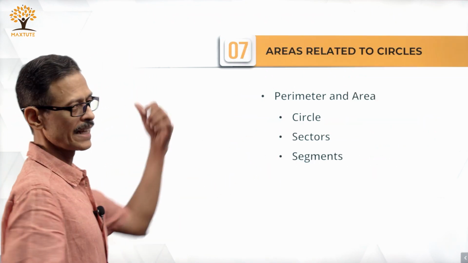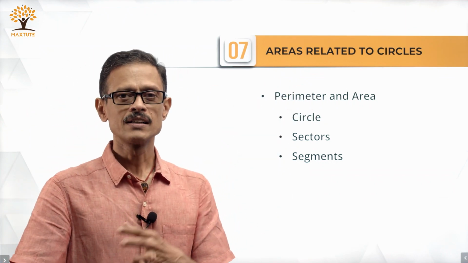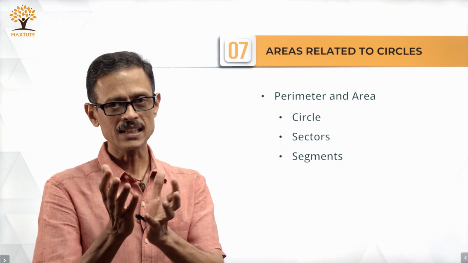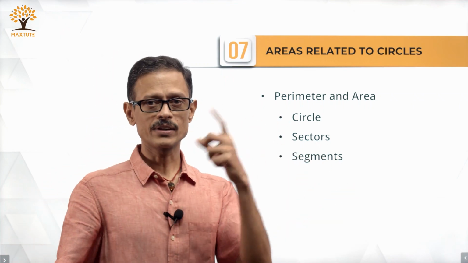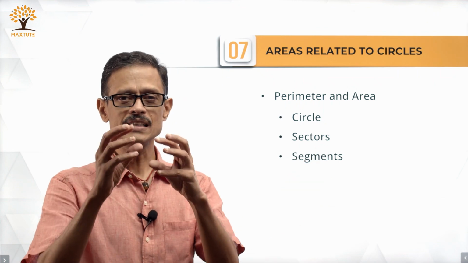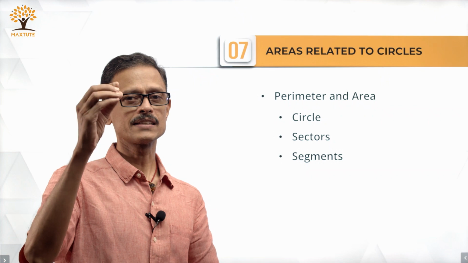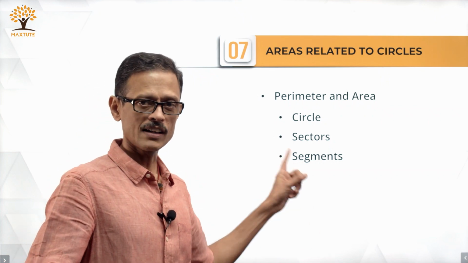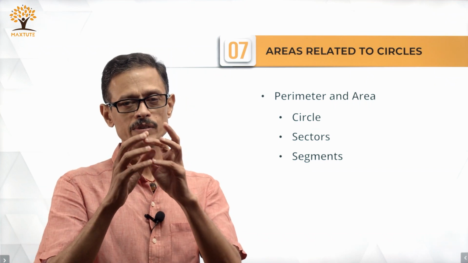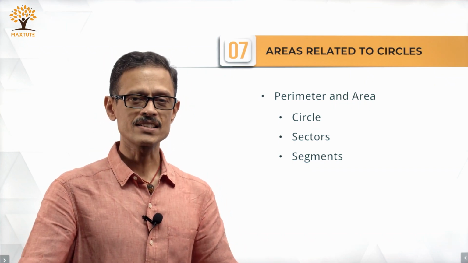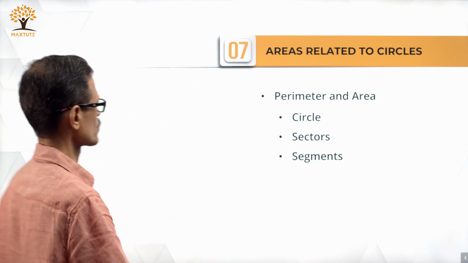Moving on from here to areas related to circles, primarily areas and circumference related to circles, sectors, which is a part of a circle, and a segment. Questions on segments tend to get interesting, and this chapter is also reasonably intense when it comes to concepts. You need to be able to know how to apply this and get this answer. So, solve as many questions as you can in this one also. So, triangles is a chapter where you need to emphasize a lot more in terms of understanding and solving as many questions as possible. Same probably holds good for this topic also.